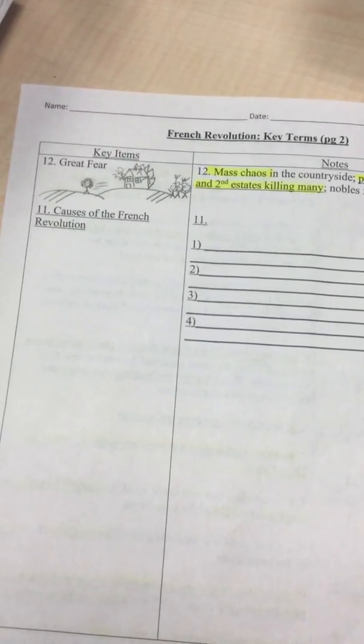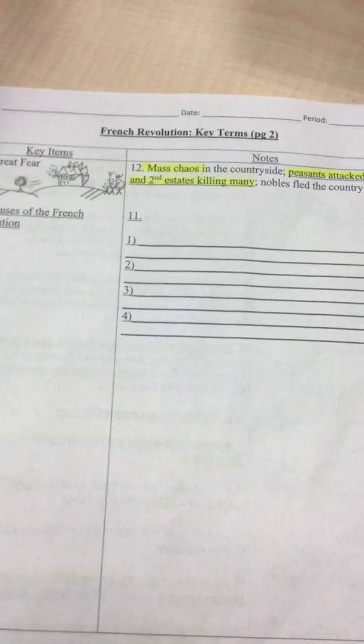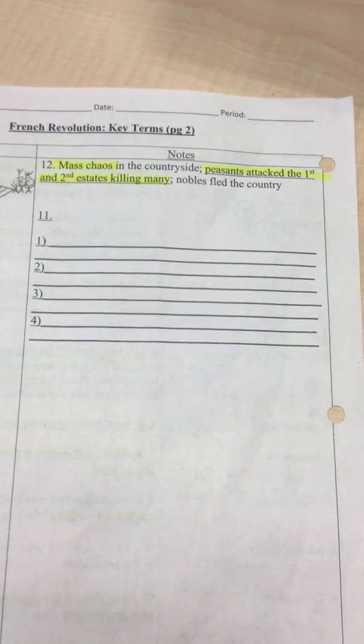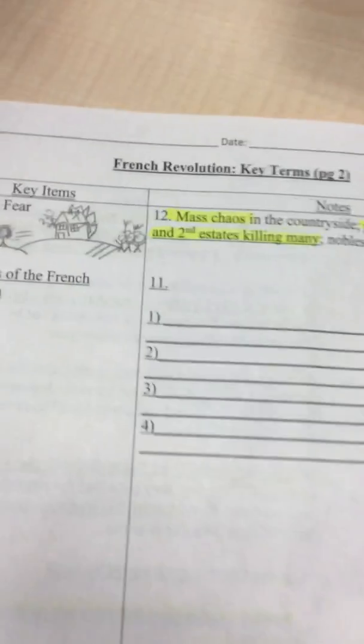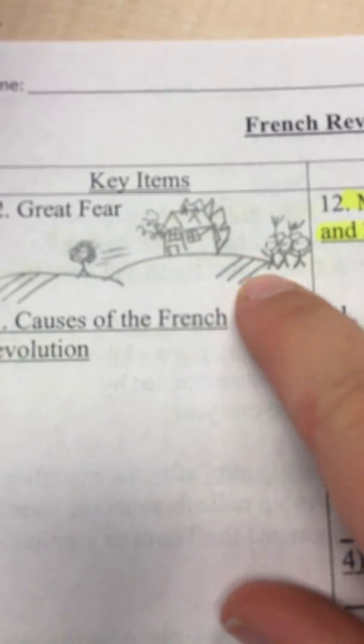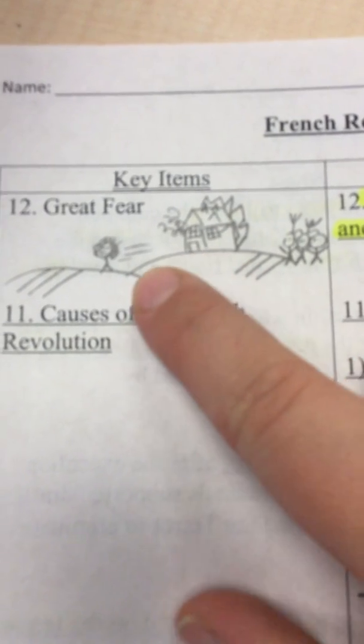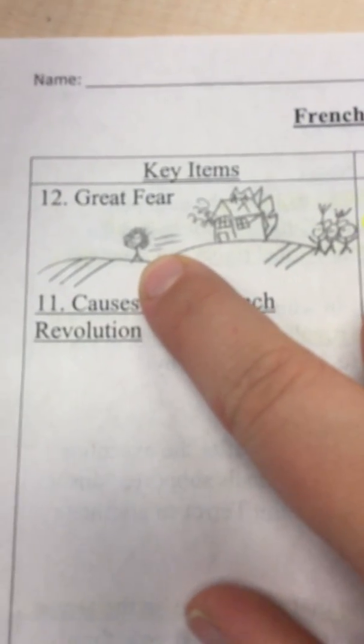On the back, there is the Great Fear. This was mass chaos in the countryside. Peasants attacked the First and Second Estates, killing many, and this is when the nobles fled the country. So I have drawn some peasants here with pitchforks, and the house is on fire and smoke, and then one of the nobles is running away.